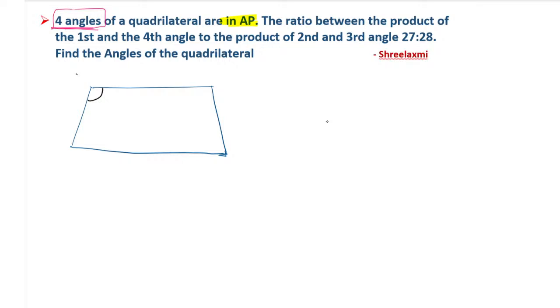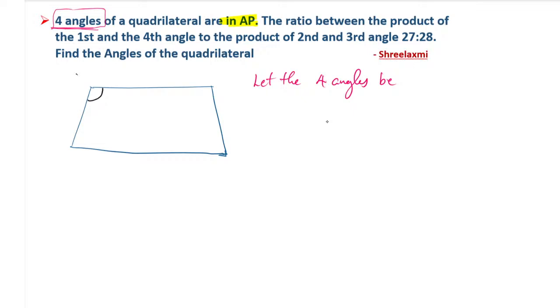Whenever we have four terms, we cannot apply a minus d, a and a plus d, because that is for three terms. Now it is four terms. So what do you have to do? How many terms do we have to take now? Four terms. How will you take the four terms? So let the four angles be how? That is most important. According to that, you will get the answer.